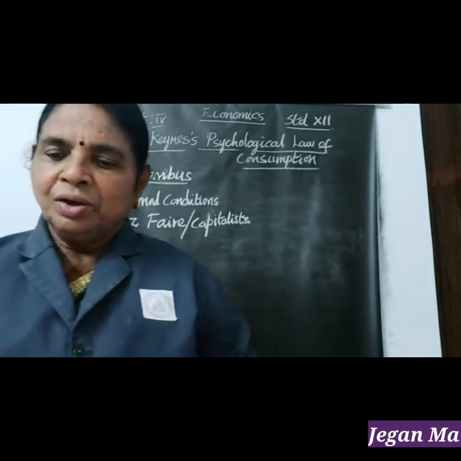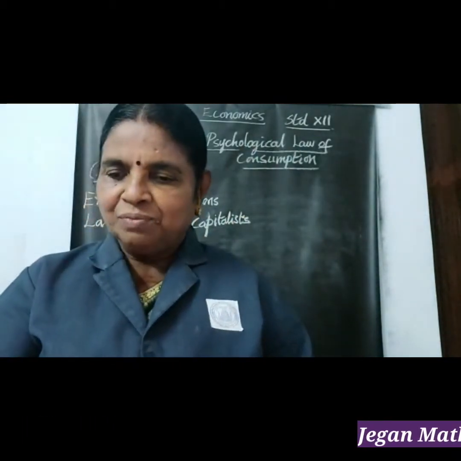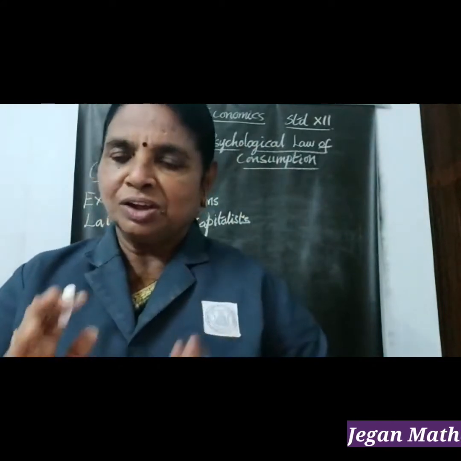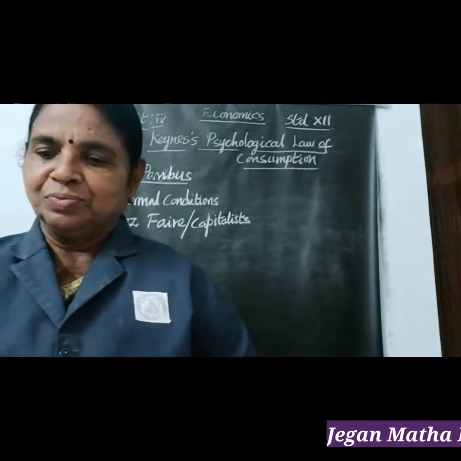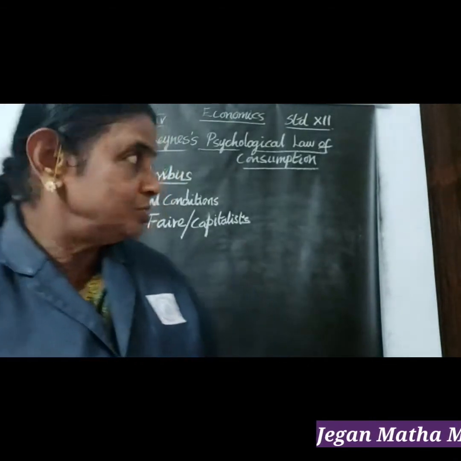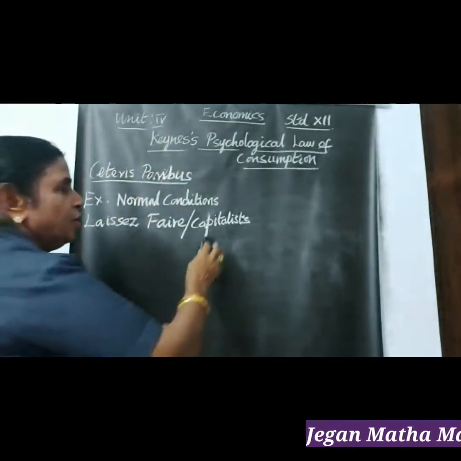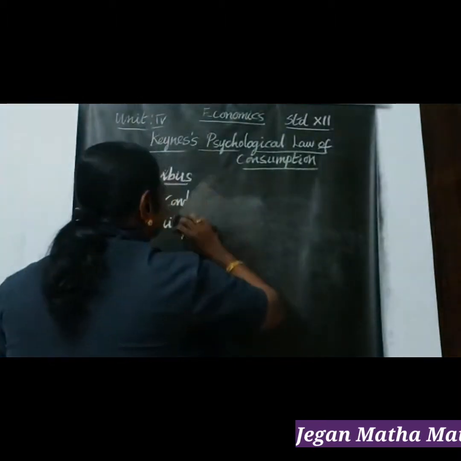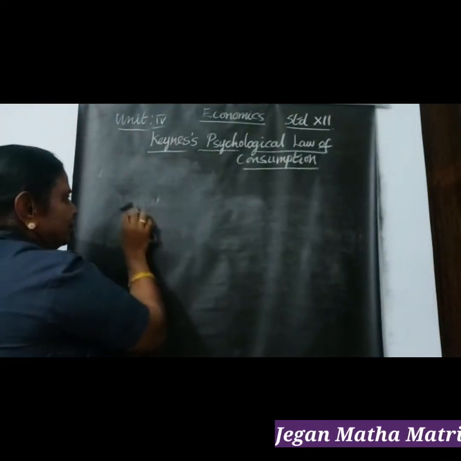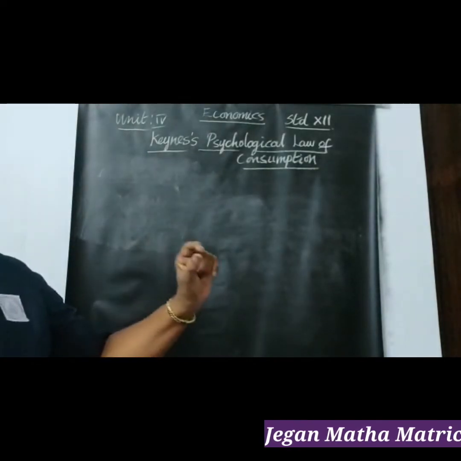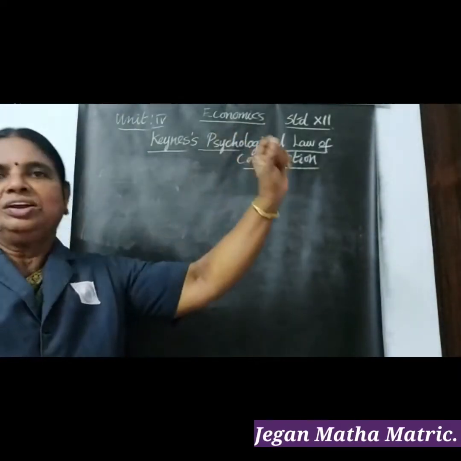Now, what is this law? The proposition of the law: the law has three propositions. The first and foremost proposition is that when income increases, consumption also increases to a certain level, not equal to income.